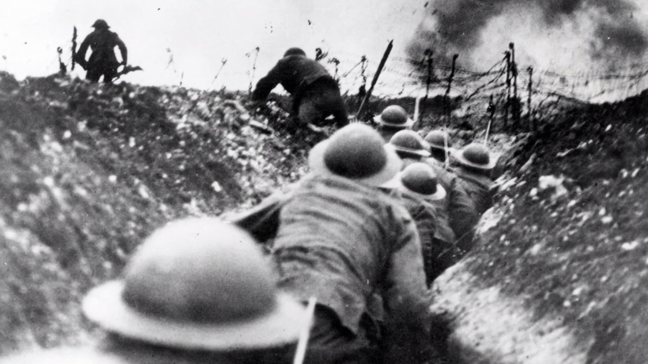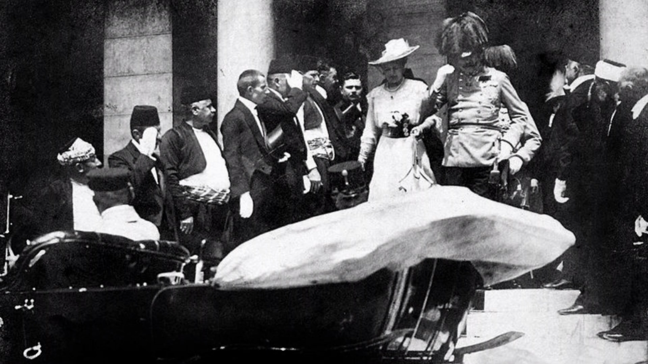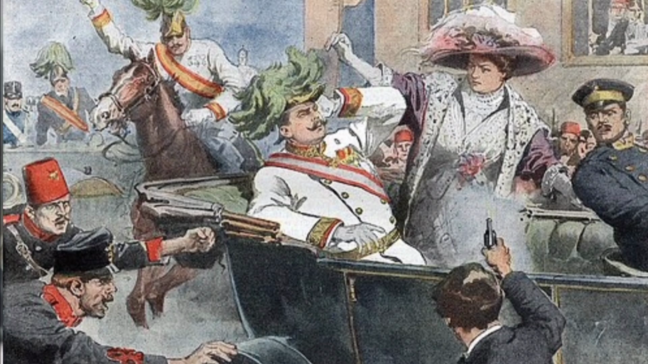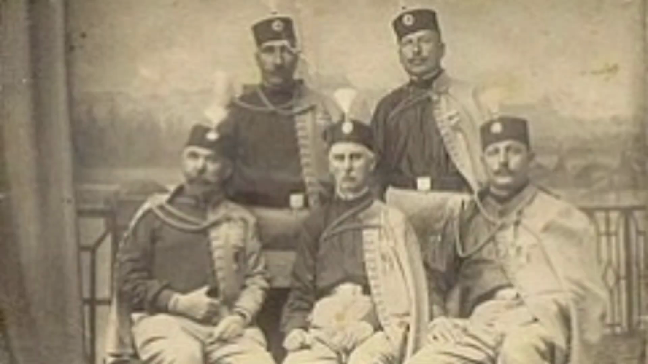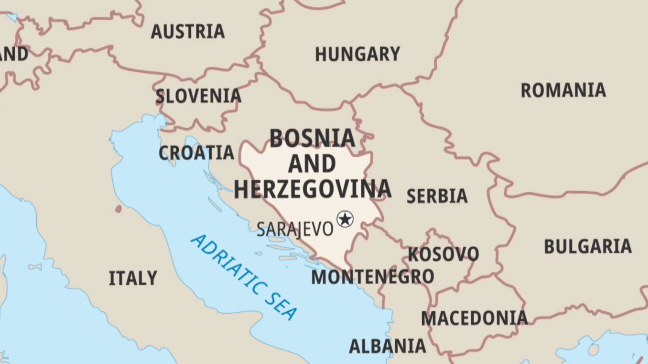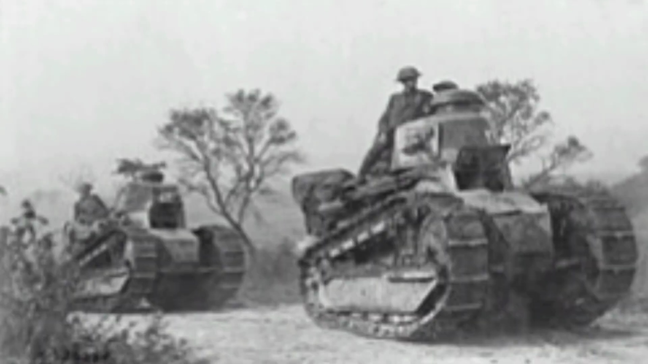Then came the spark. Assassination of Archduke Franz Ferdinand. 28 June 1914, Sarajevo, Bosnia. Archduke Franz Ferdinand of Austria-Hungary and his wife were assassinated by Gavrilo Princip, a 19-year-old Bosnian Serb nationalist, part of the group Black Hand. He wanted Bosnia to be free from Austria-Hungary and part of a Slavic nation. Gavrilo Princip and the Black Hand ignited a conflict that would engulf the globe.